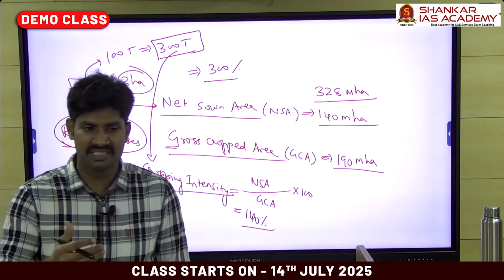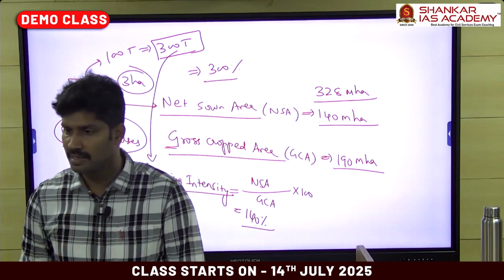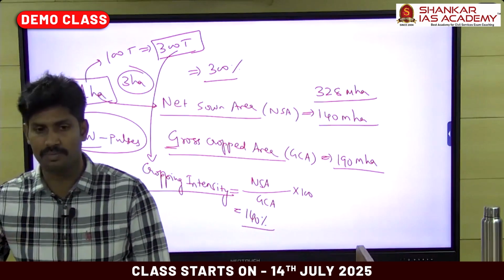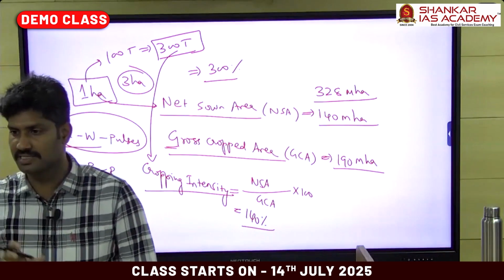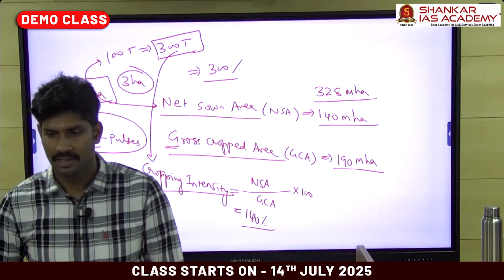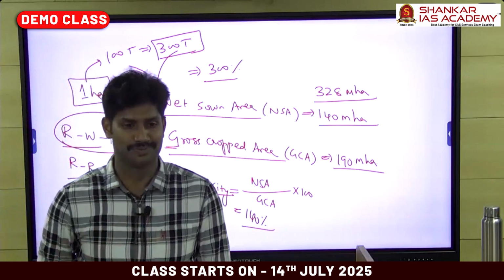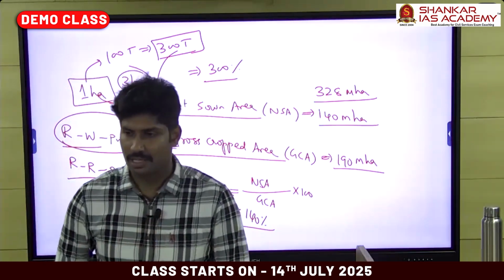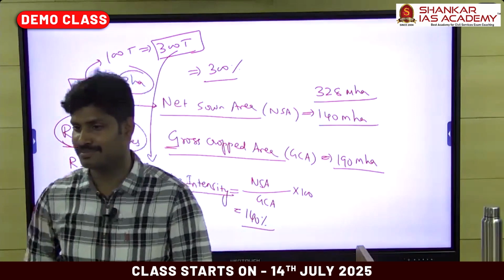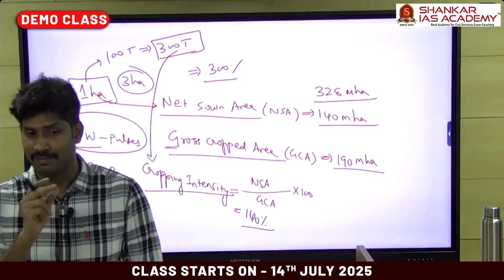If the percentage is 100, we can assume that the land is not utilized properly because the percentage is less. But it's not always true. This index is useful only for seasonal crops, not for annual crops.